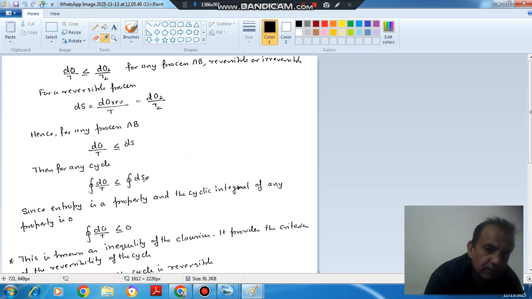And entropy is a property, so for a cycle this would be 0, because the initial point and final point are the same.